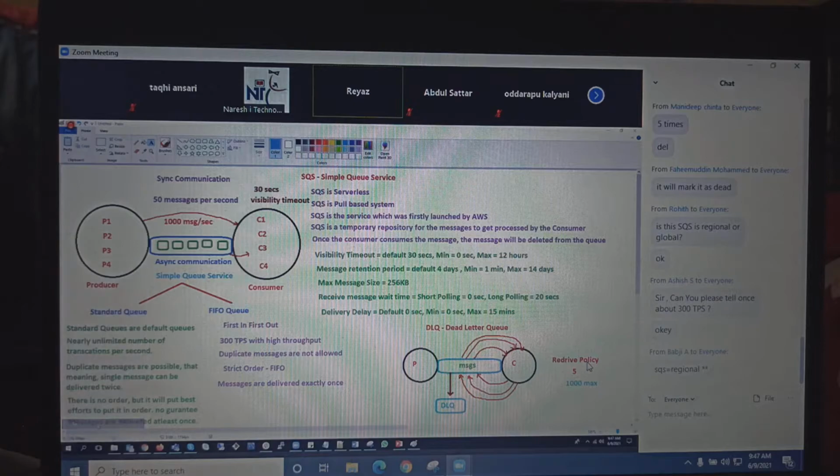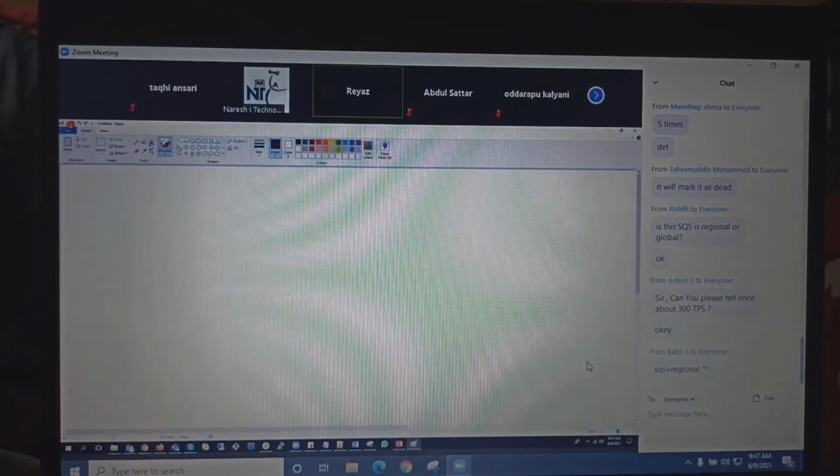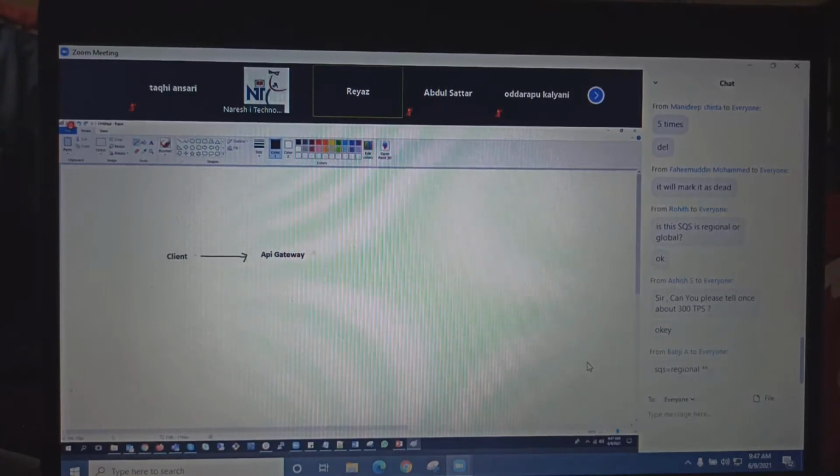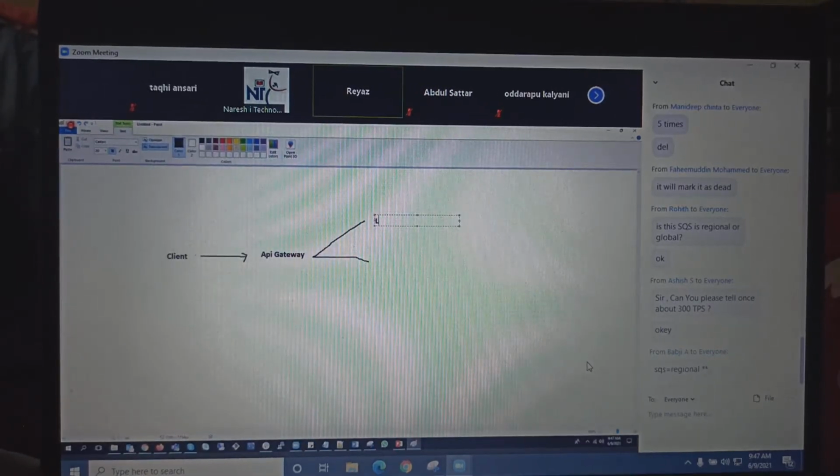It will be like this. Here the client will be there. The client will send the request, some API call. It will come to this API Gateway. I'm talking about the developer point of view. From API Gateway, you can send it to Lambda, or you can send it to Beanstalk, your application, right?